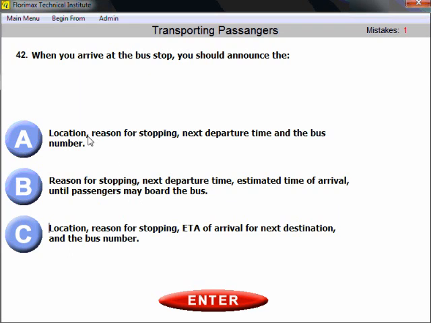You need to announce the location, where you are; the reason for stopping, why you stop; the next departure time, so people know when to get back; and the bus number, because sometimes the bus might be changed. So those are 4 things. You better write it down and memorize: location, reason, departure time, and number.